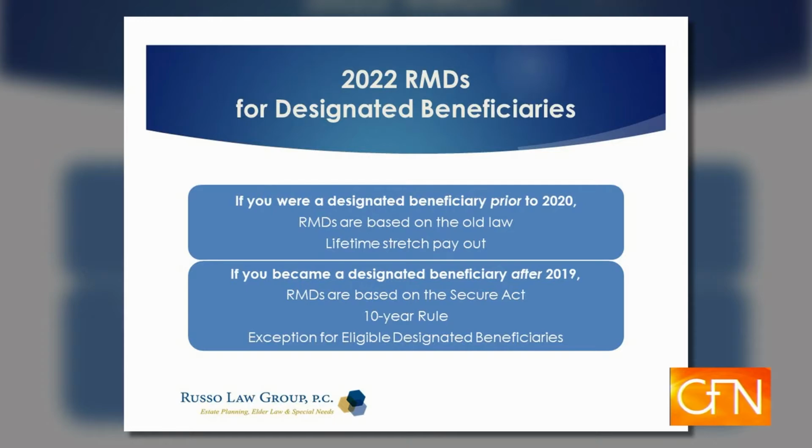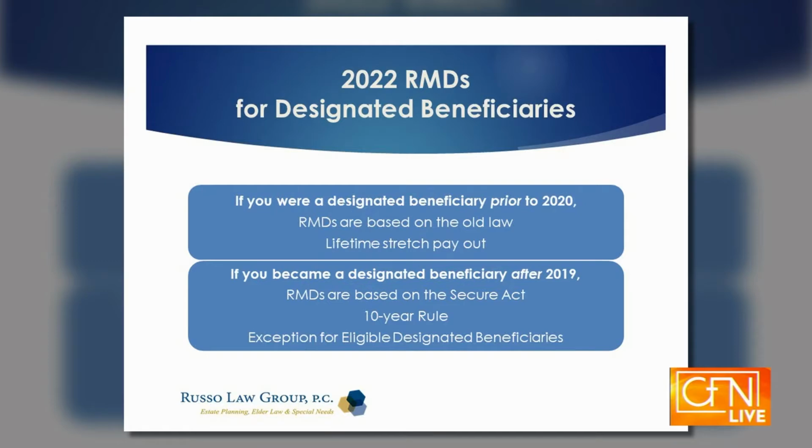If you were a designated beneficiary prior to 2020, the old rules apply, and it would be paid out based on your life expectancy. If that daughter had a 25-year life expectancy, it would come out over 25 years. The good news is you want to pay it out as little as possible every year because it's growing tax deferred.